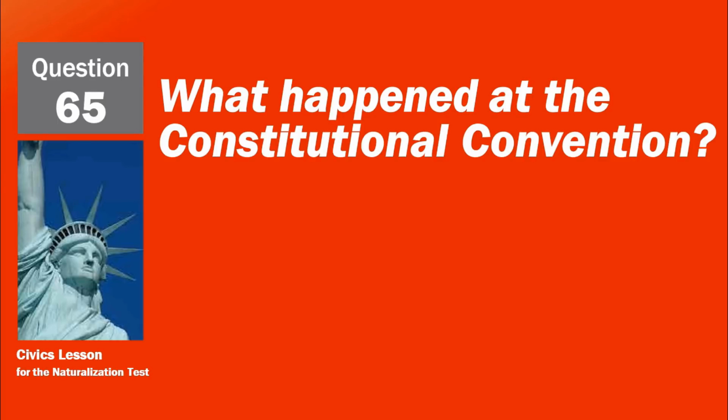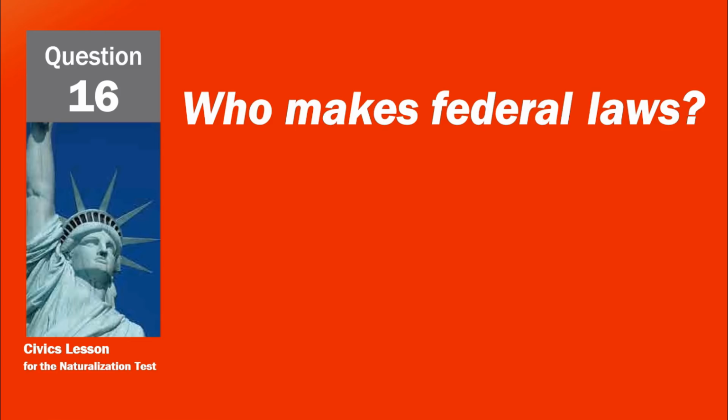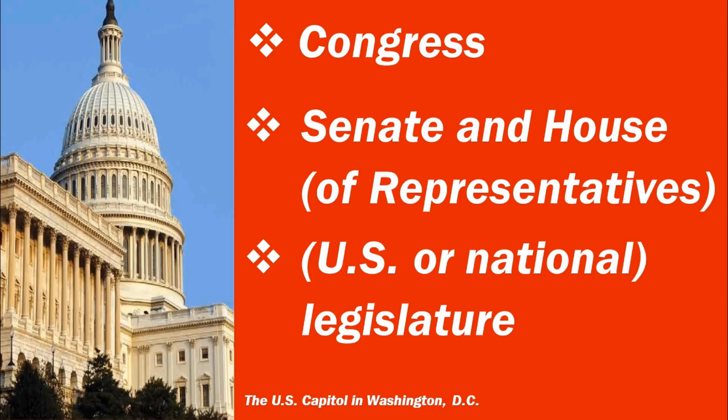What happened at the Constitutional Convention? The Constitution was written. The Founding Fathers wrote the Constitution. Who makes federal laws? Congress. Senate and House of Representatives.